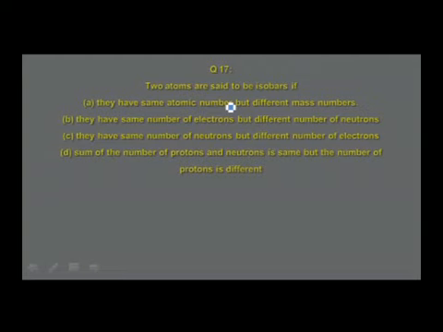Two atoms are said to be isobars if they have the same atomic number but different mass numbers. They have the same number of electrons but different number of neutrons. They have the same number of neutrons but different number of electrons. The sum of the number of protons and neutrons is the same, but the number of protons is different.